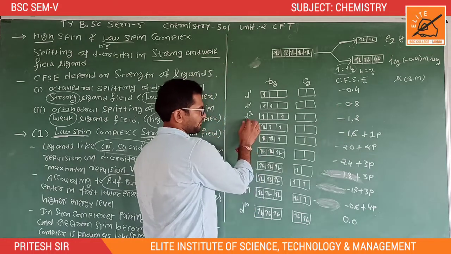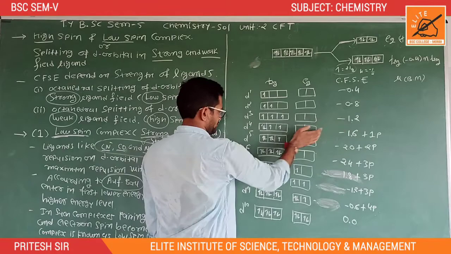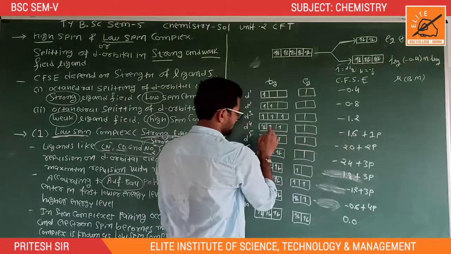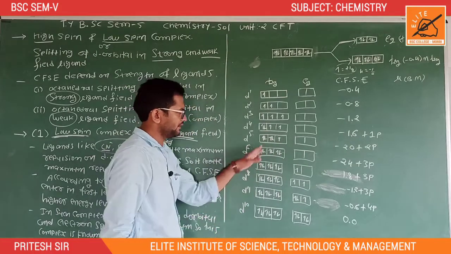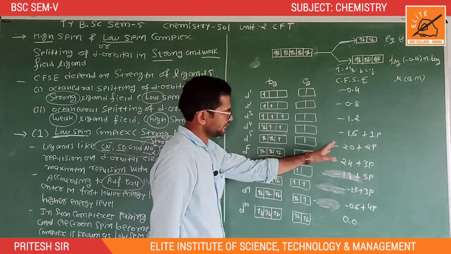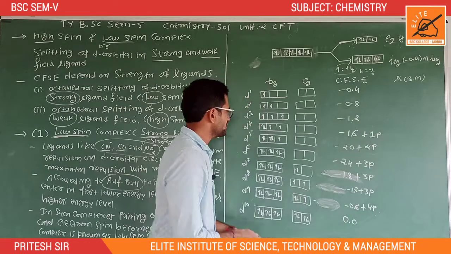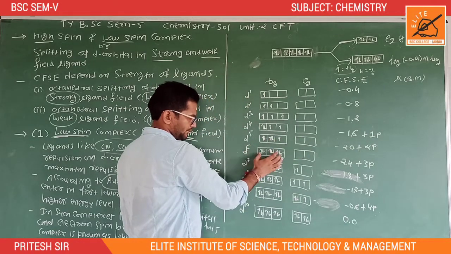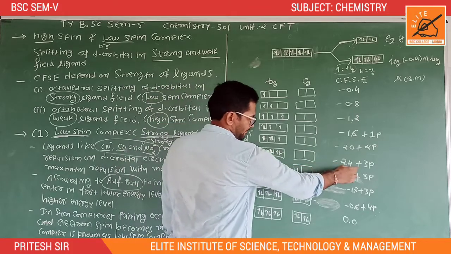Here minus 0.4 into 3 is equal to minus 1.2. Minus 0.4 into 4 is equal to minus 1.6 plus 1, as the sub-orbitals become paired. At that time we can add the value of the pairing energy for 1 pair. Okay, so minus 0.4 into 5 is equal to minus 2.0, and minus 0.4 into 6 is equal to minus 2.4.